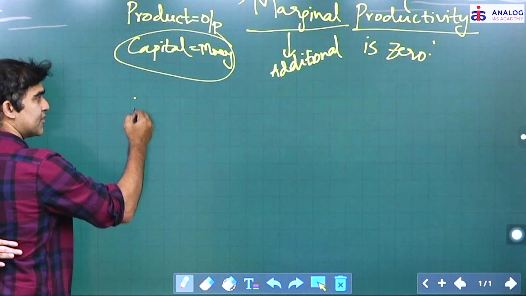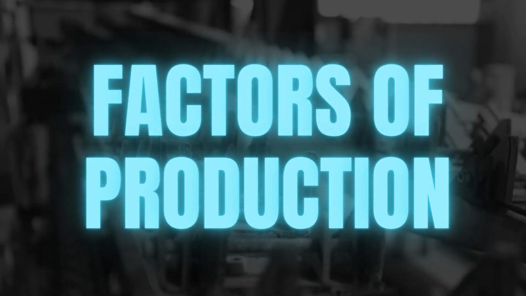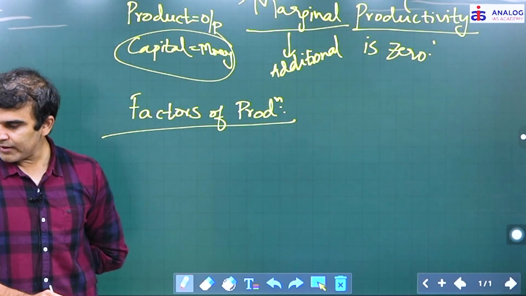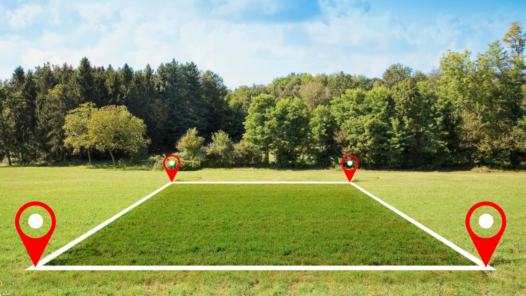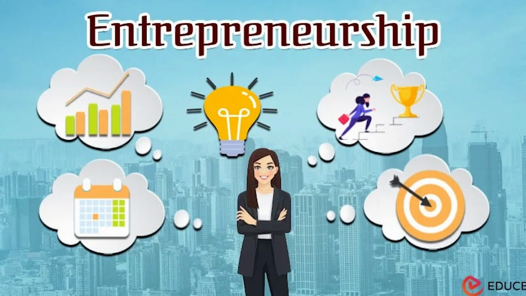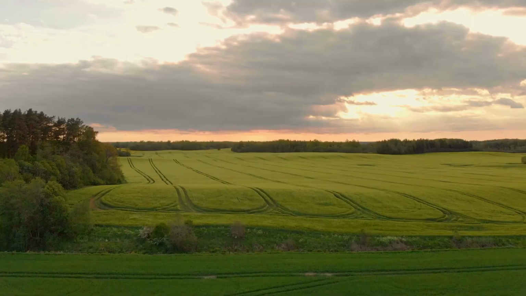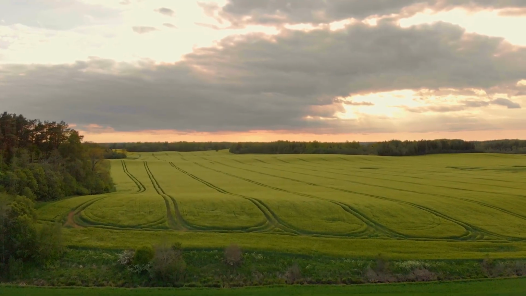Earlier in your schools, you must have come across something called factors of production, right? What are the factors of production? The online guys as well. You have to say land, labor, capital. Good. And entrepreneurship. Raw materials are covered under your land, anything that comes out of land.